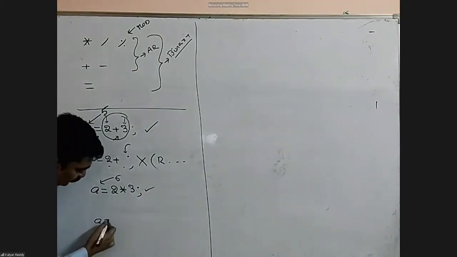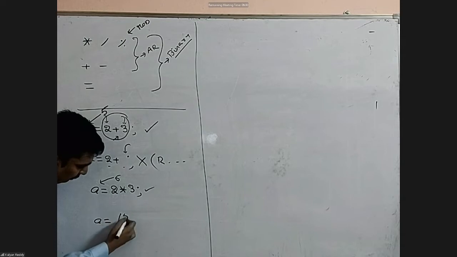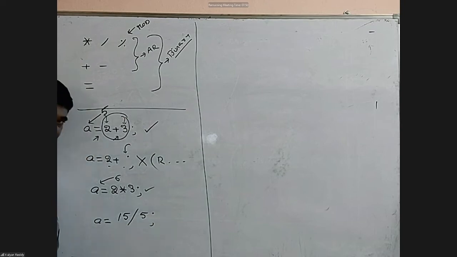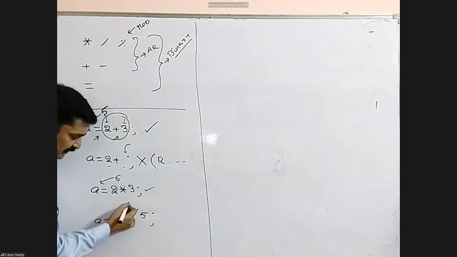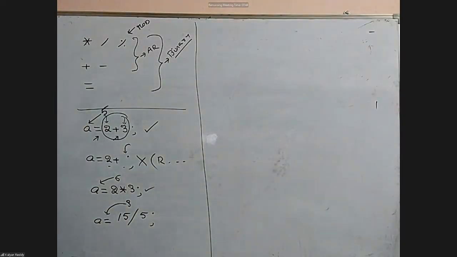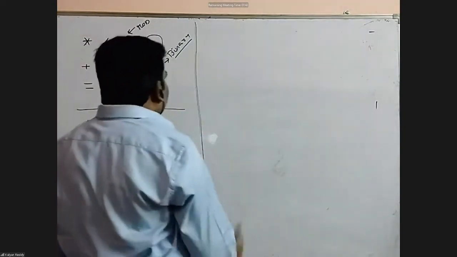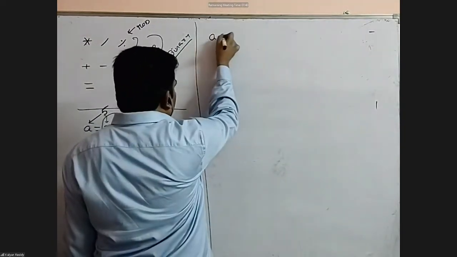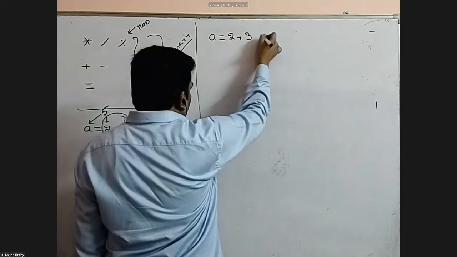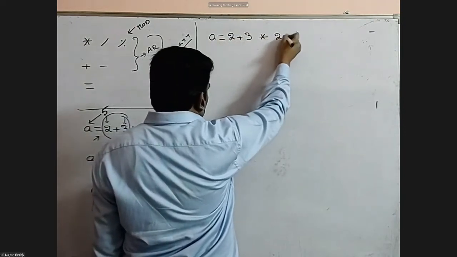A equals to 15 divided by 5. This is for division. 15 by 5, result 3. 3 is the answer. Next. Give an expression like this: A equals to 2 plus 3 into 2 plus 3.